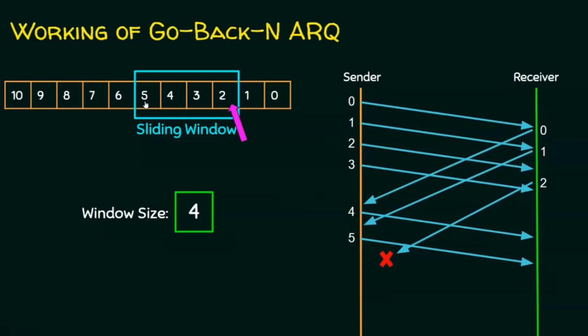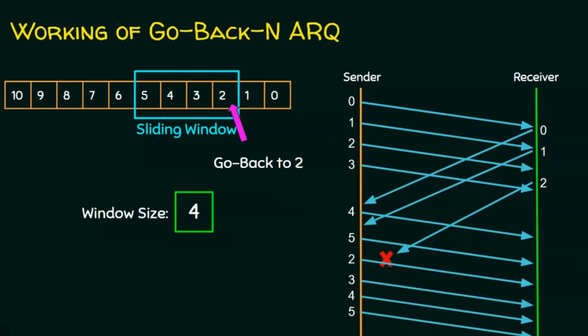So the sender is now going back to the starting frame in the current window. The current window is holding frames 2, 3, 4 and 5.